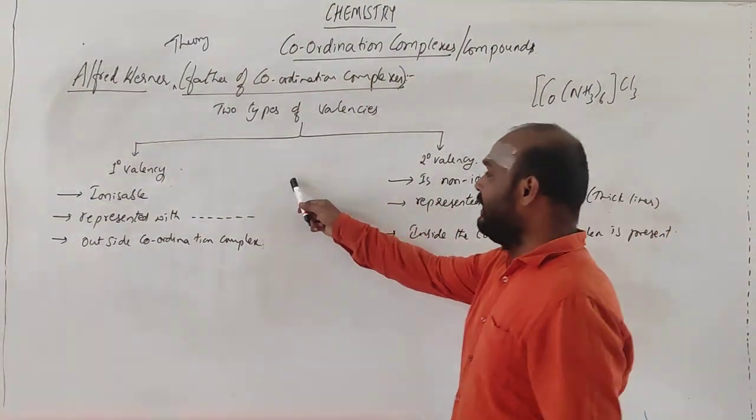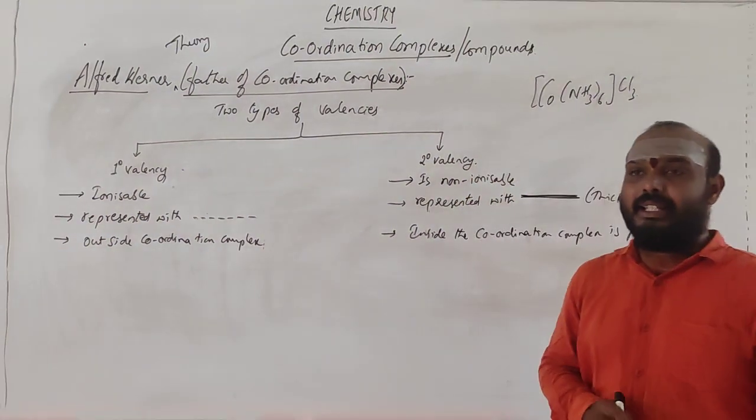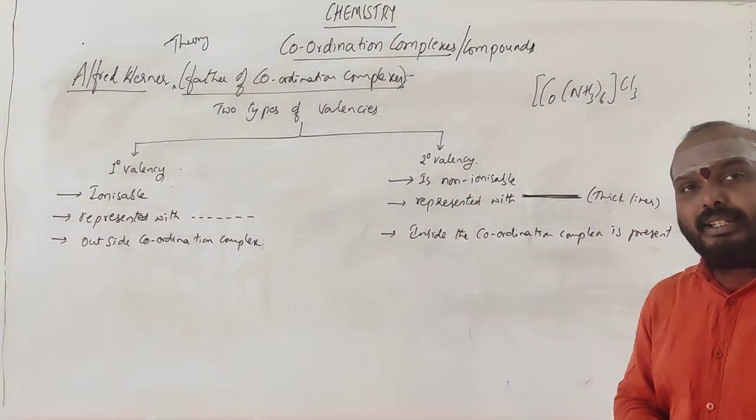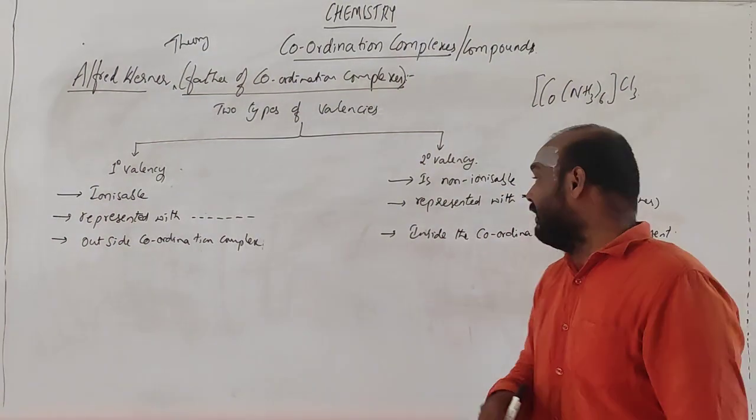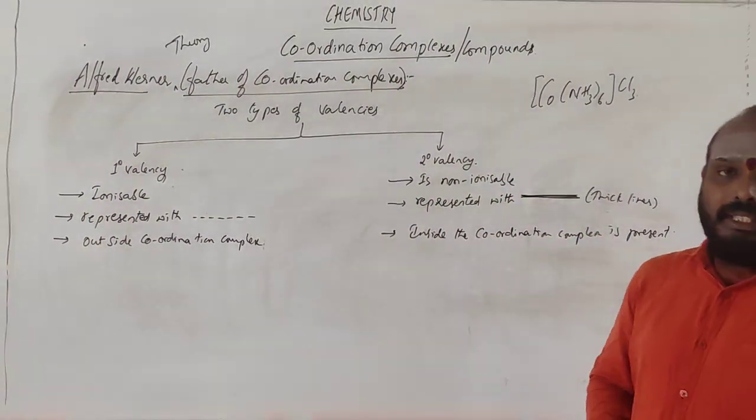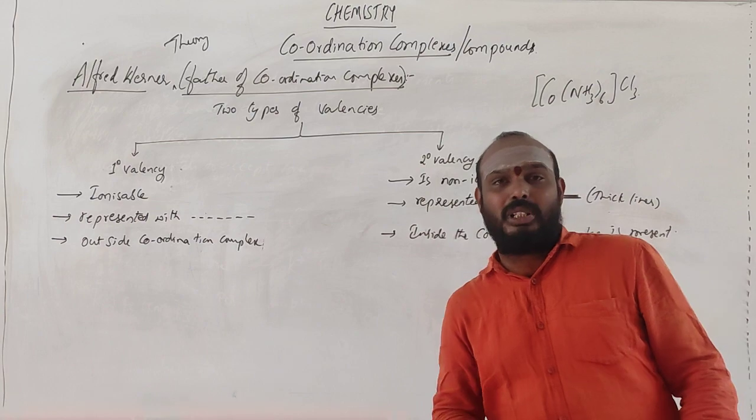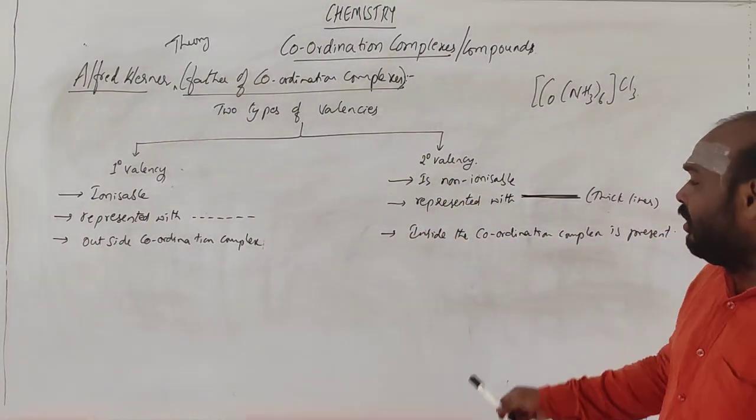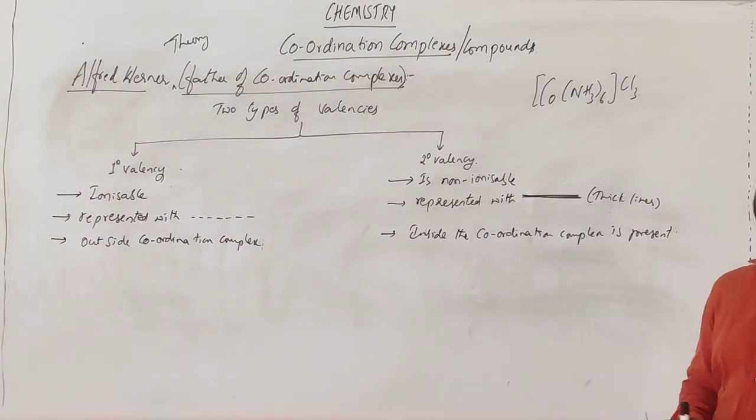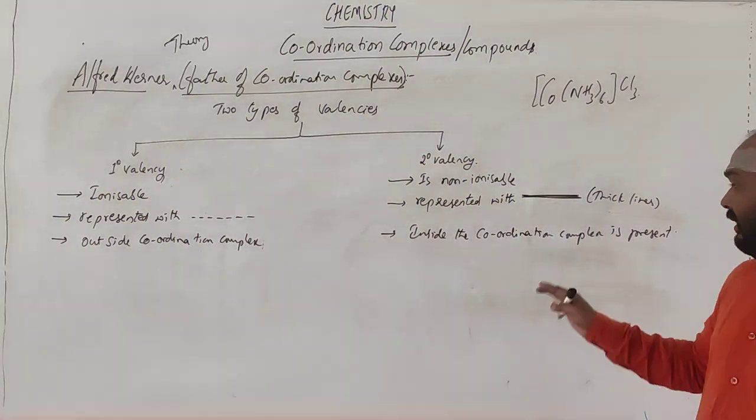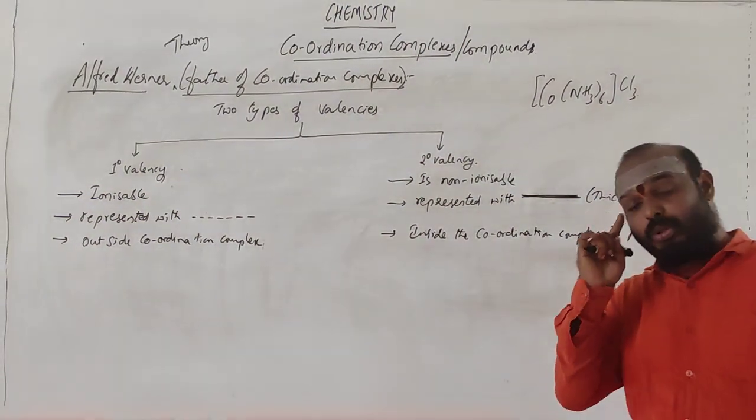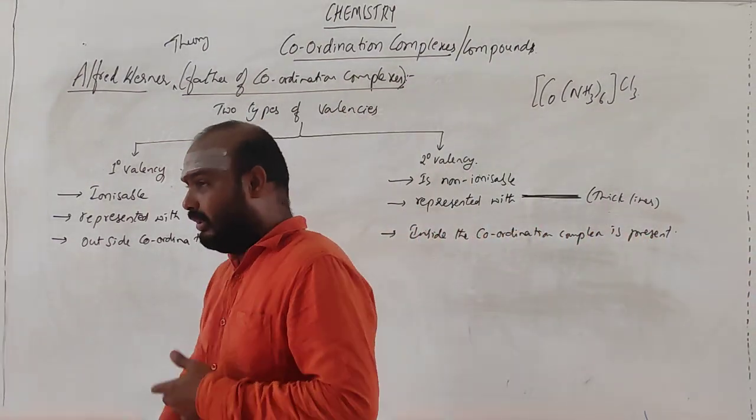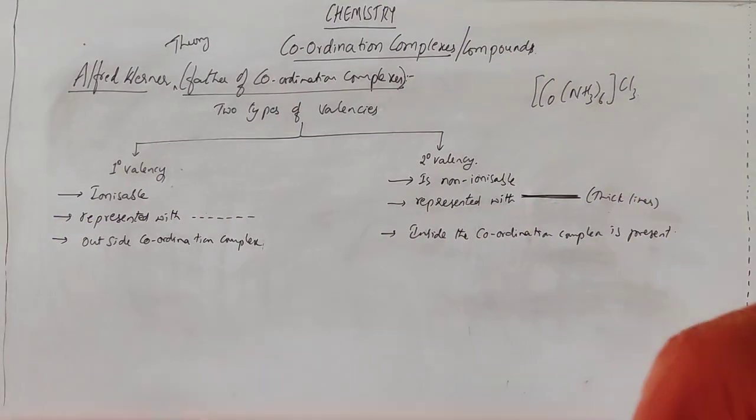So primary valency, secondary valency. Primary valency is ionizable. The secondary valency is non-ionizable. Primary valency is represented with dotted lines and secondary valency is represented with thick lines. The primary valency ions are present outside the coordination complex. Whenever they are present inside the coordination complex, they are strongly bound. You can't remove them.